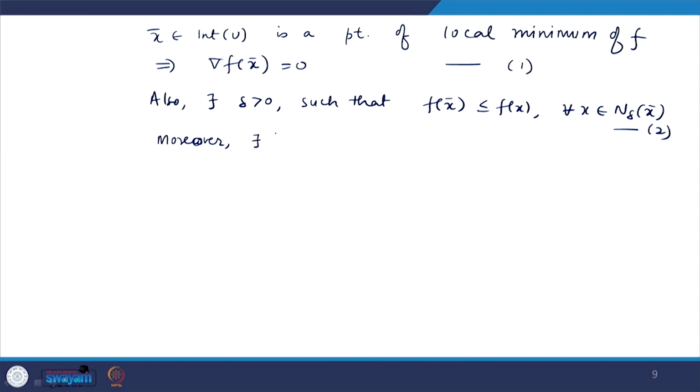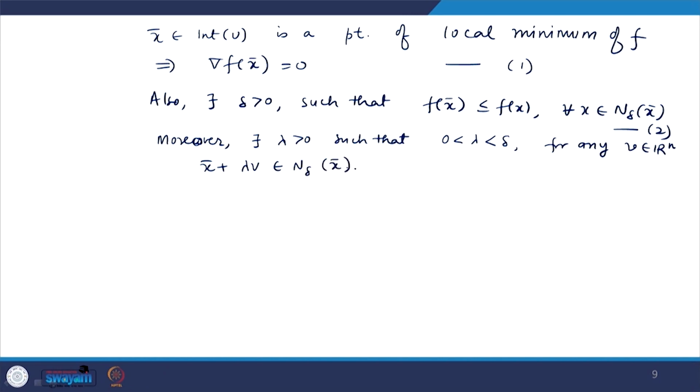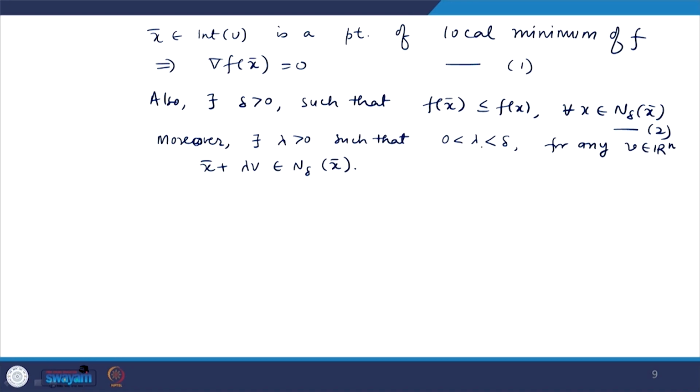And moreover, there will exist some lambda greater than 0 such that 0 less than lambda less than delta, and for any v belonging to R n, x bar plus lambda v will belong to the delta neighborhood of x bar, as we did in the earlier theorem. No matter how small this lambda is, there will exist this lambda such that for any v, x bar plus lambda v belongs to the delta neighborhood of x bar.